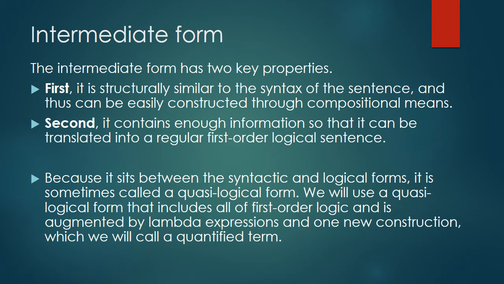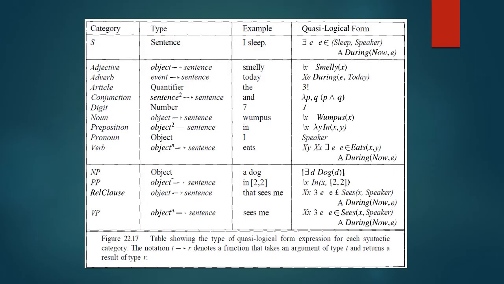In this chapter, we will use a quasi-logical form that includes all of first-order logic and is augmented by lambda expressions, and one new construction, which we will call a quantified term. By following the established steps, we could arrive at a grammar as can be seen in the slide. To actually use the grammar, we would augment it further with the case and subcategorization information that we worked on previously.